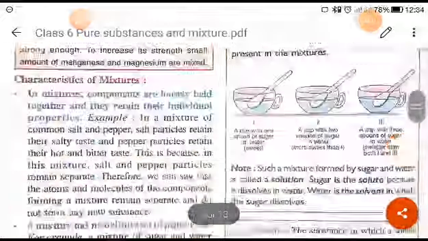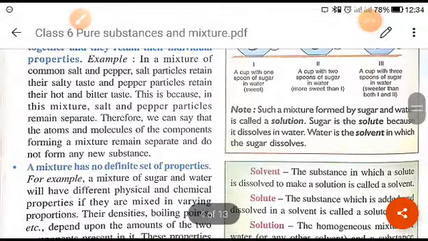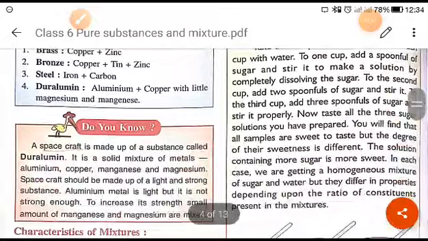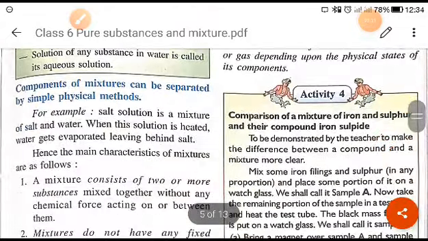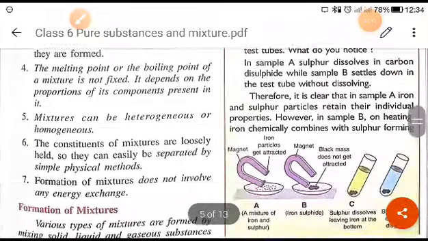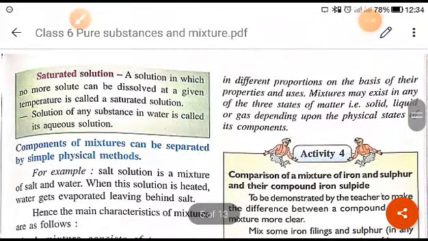In the next class we will discuss the solute, solvent and solution. After that, the components of a mixture can be separated, and the components of a mixture can be separated by a simple physical method, right? So you will see this in the next class.